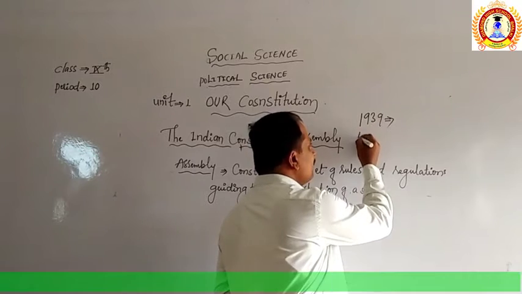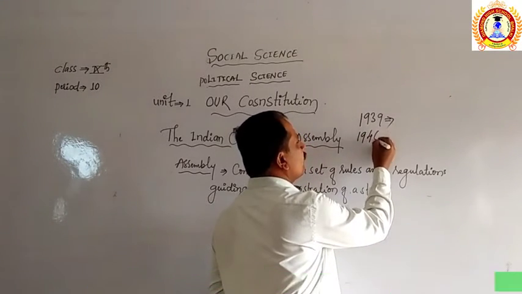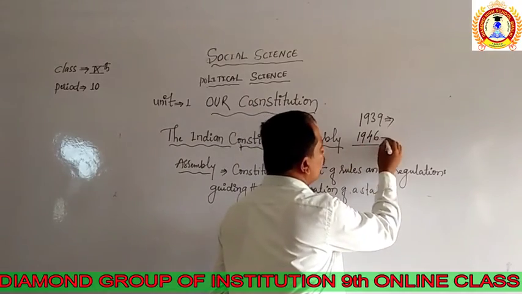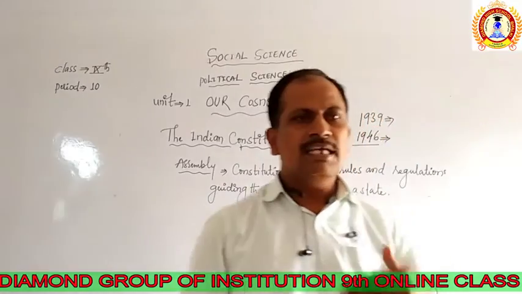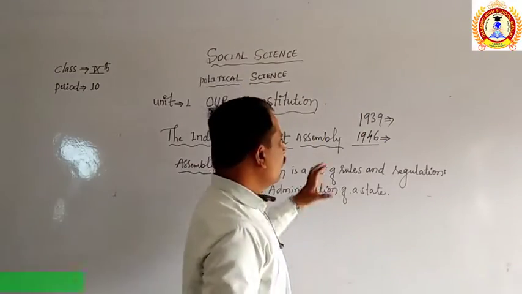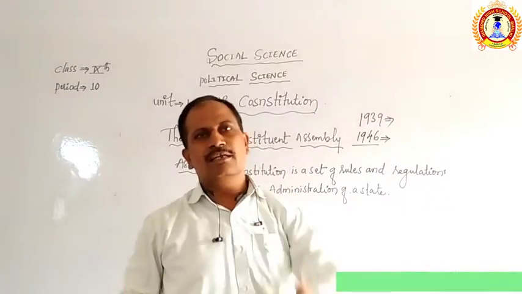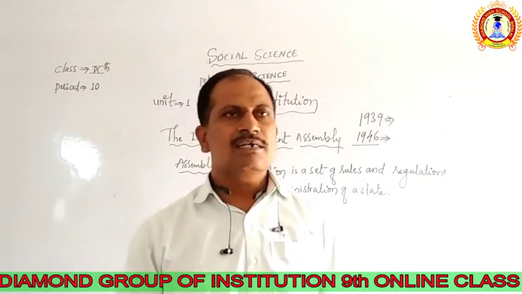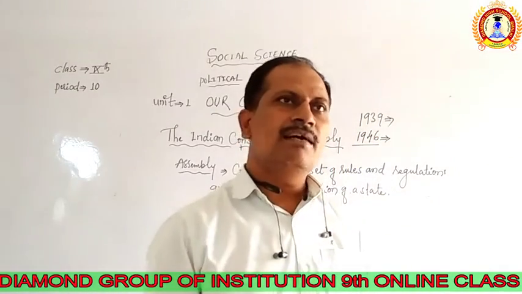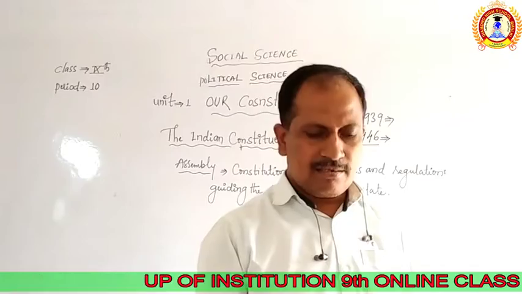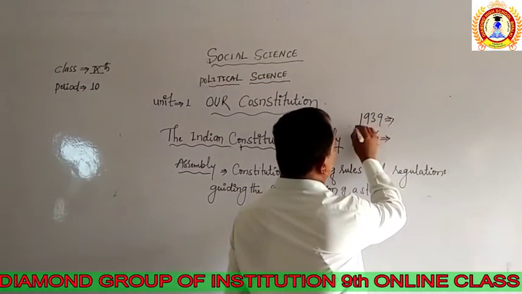The next assembly was held with Indians in 1946, one year before independence, to form the assembly to maintain the rules and regulations framed in the Constitution. That was the first discussion, made in 1946 by the guidelines given by Motilal Nehru in 1939.